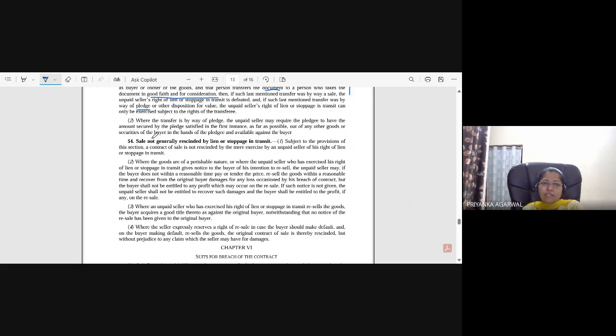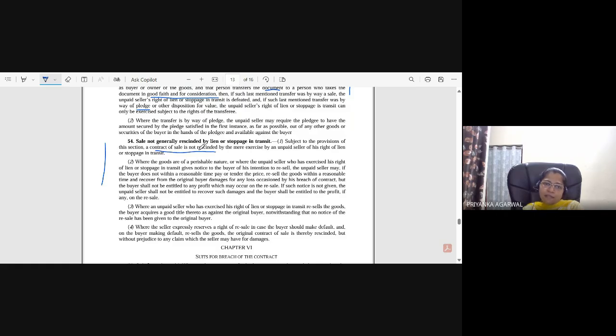Okay, so it is talking about your right of resale. Subject to the provisions of this section, a contract of sale is not rescinded by mere exercise by an unpaid seller of his right of lien or stoppage in transit. This is what it is telling.